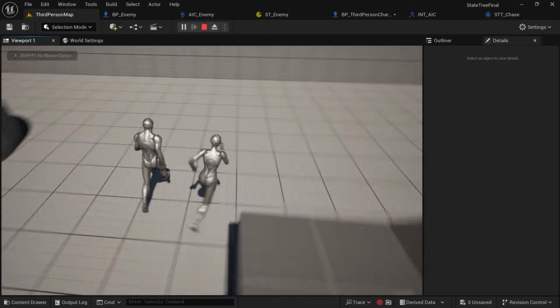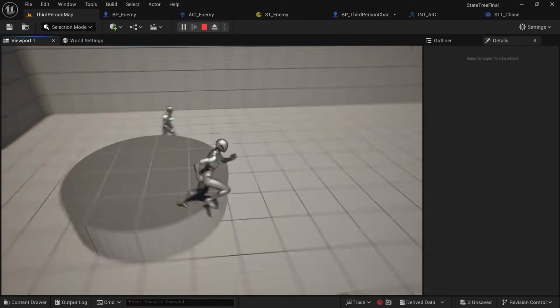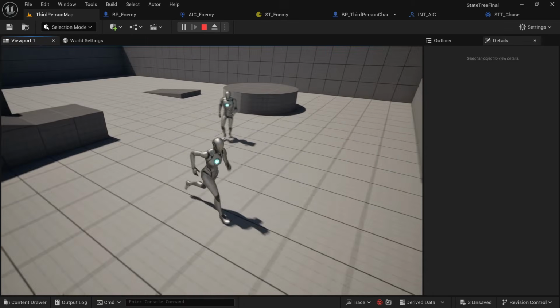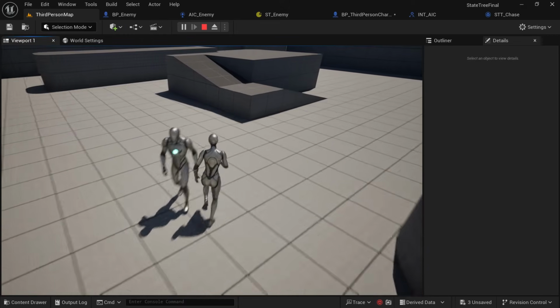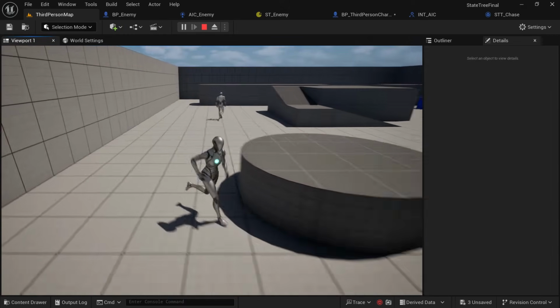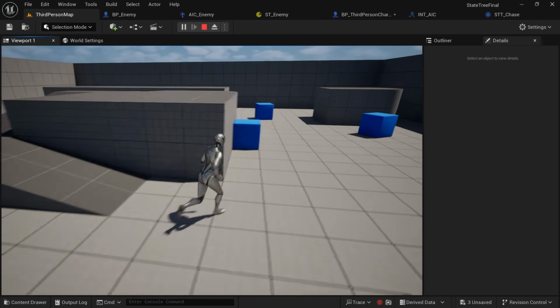Now, as you can see, every time we go in the view path of the enemy, he's going to start chasing us. And if we leave his view, I just did it then when I ran behind him, he's going to return back to patrol. So if he sees us, he'll chase us. If he can't see us anymore, he's going to return back to his patrol.